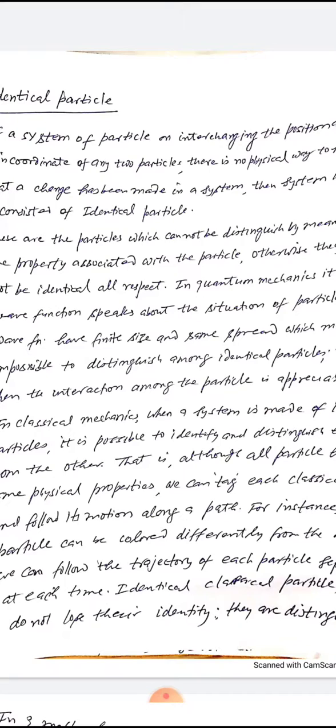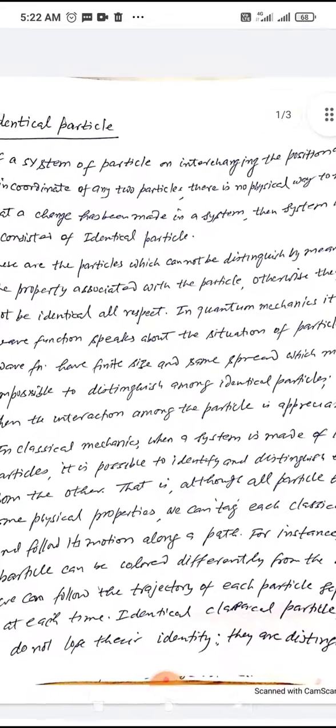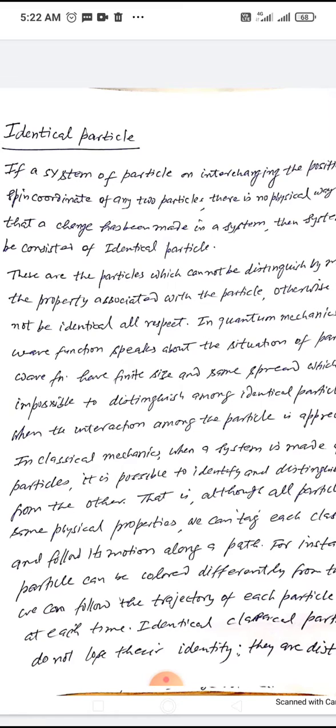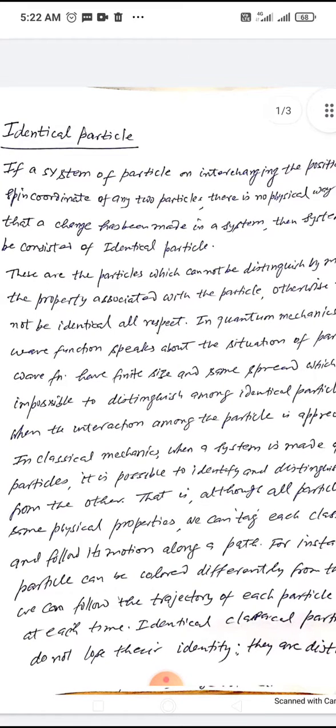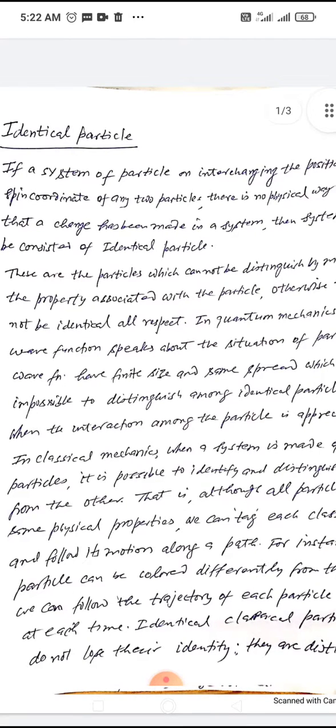Identical classical particles therefore do not lose their identity, they are distinguishable. This is the classical view, and in the classical view these particles are distinguishable and we can separate one particle from the rest.